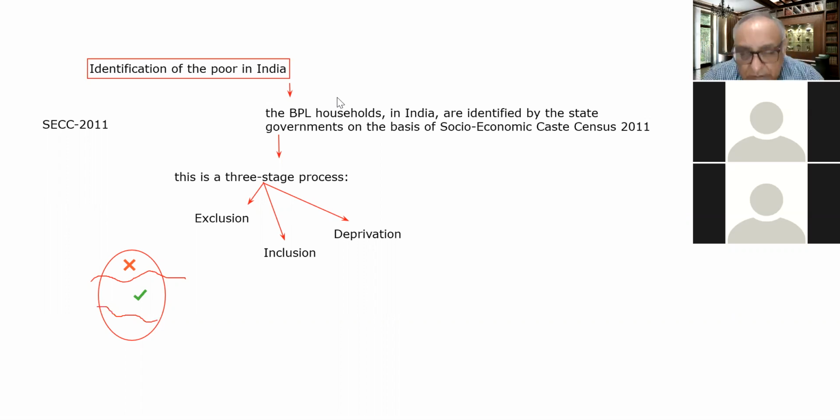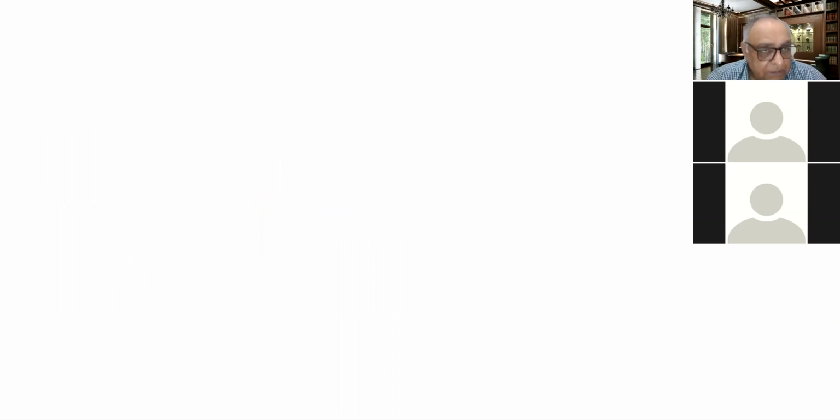So let me teach you now how these three stages are worked out, how the households are identified on the basis of the criteria of these three stages. Stage one is known as the automatic exclusion.